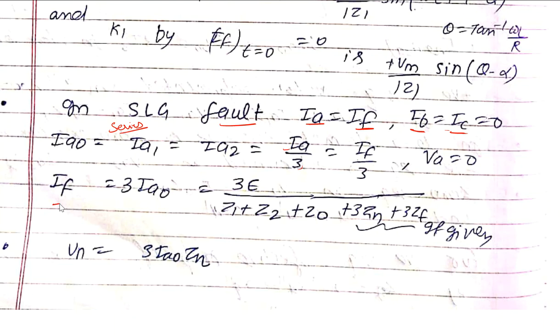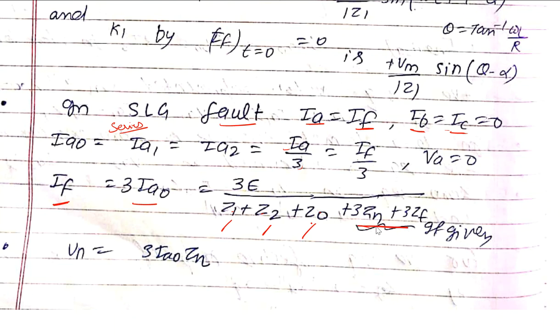So what is the fault current from the sequence network? IF is equal to 3 times Ia0. From this you can say 3 into Ia0, which is nothing but 3E divided by Z1 plus Z2 plus Z0. Z1 is the positive sequence impedance, Z2 is the negative sequence impedance, Z0 is the zero sequence impedance.